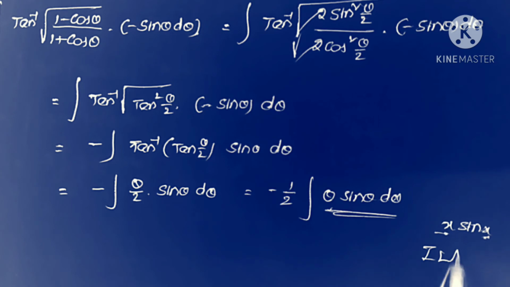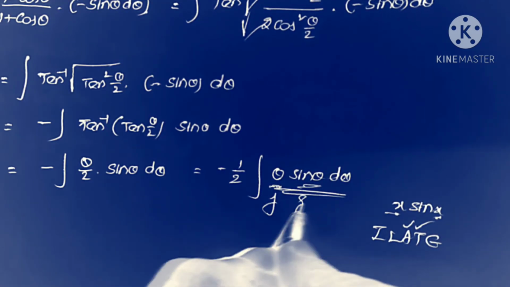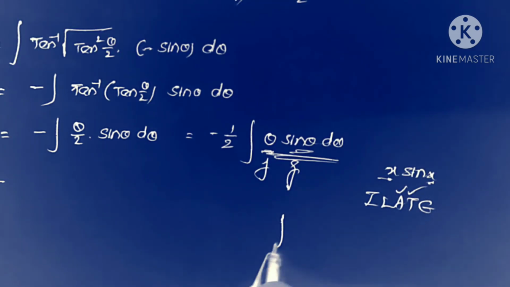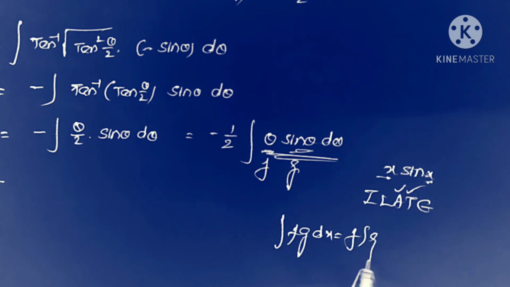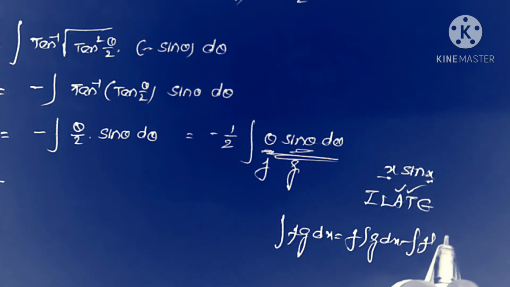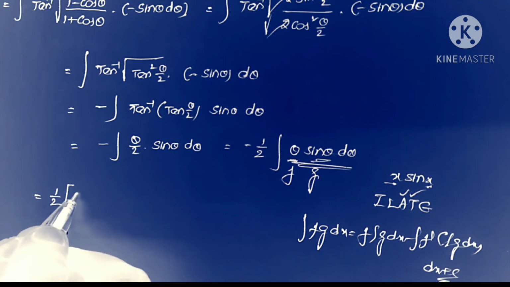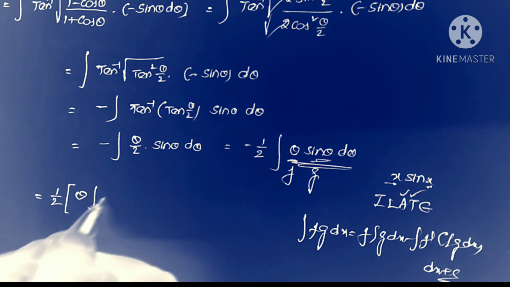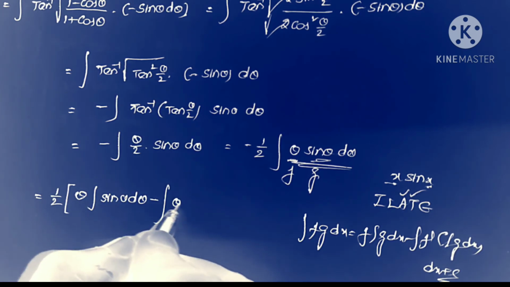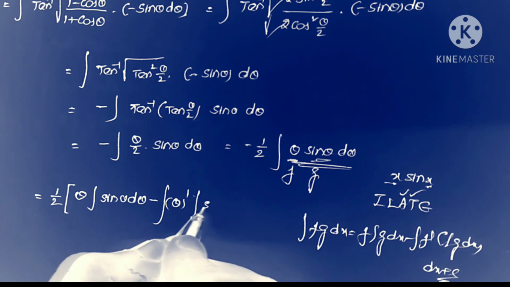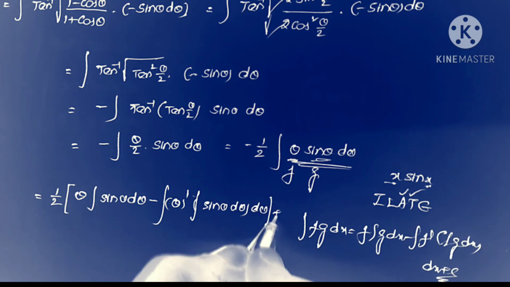So we use the ILATE rule here: algebraic, trigonometric, this algebraic is f and trigonometric is g. So applying the formula, integral fg dx is equal to f into integral g dx minus integral f dash into integral g dx into dx plus c. Therefore f into integral g: theta into integral sin theta d theta, minus integral f dash theta into integral sin theta d theta, plus c.